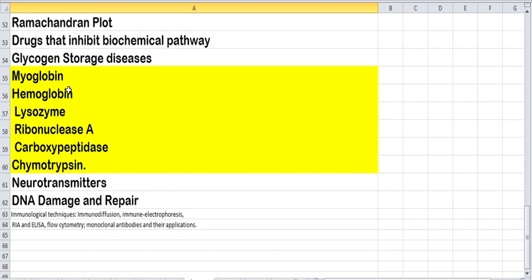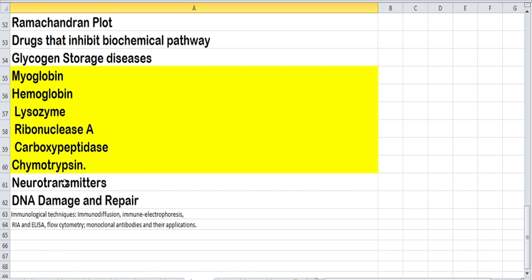Okay. So you should know about lysozyme, ribonuclease A, carboxypeptidase, chymotrypsin. Definitely one question will be asked from this particular thing. So don't leave the things that I have shaded in yellow color. Okay. Next, know about the neurotransmitter and study about DNA damage and DNA repair and the diseases that are caused when there is a defect in the DNA repair system.